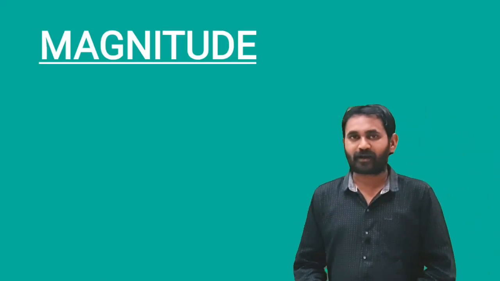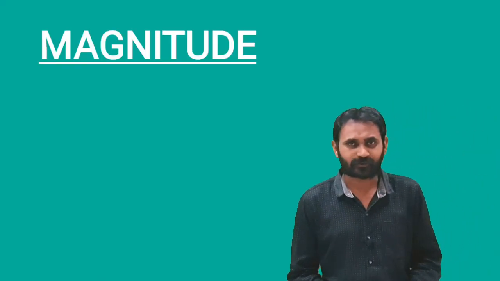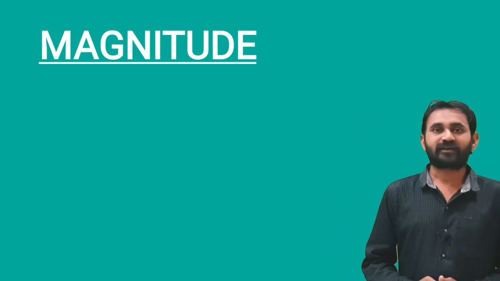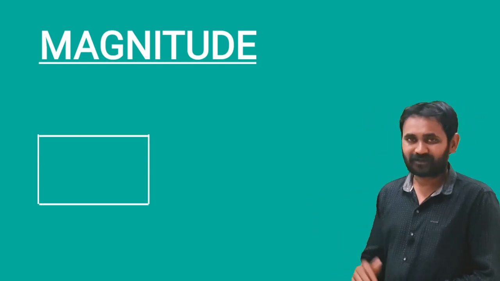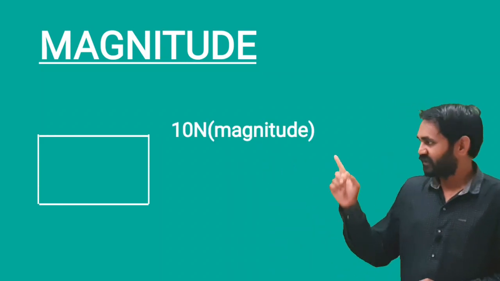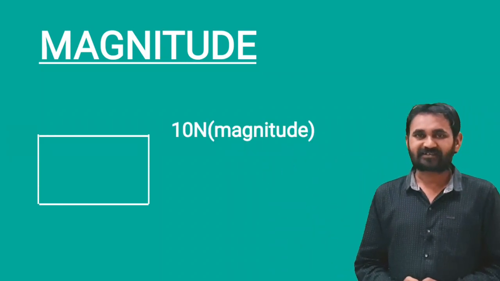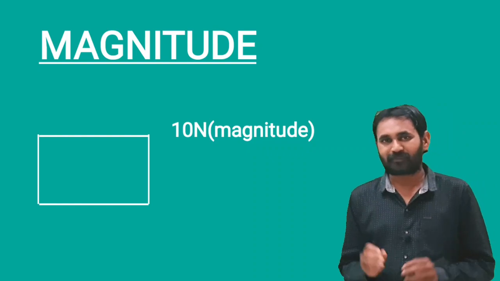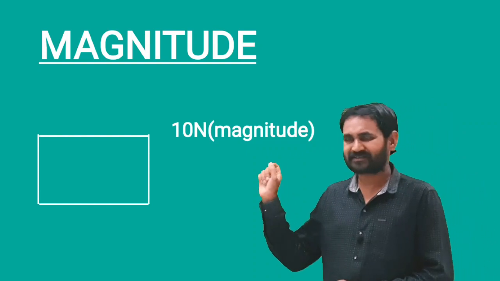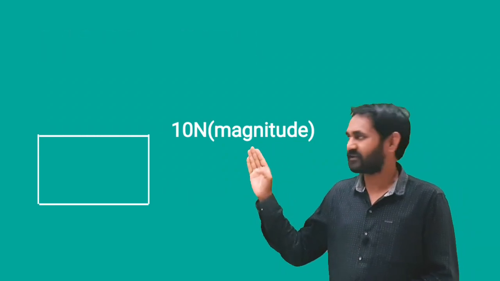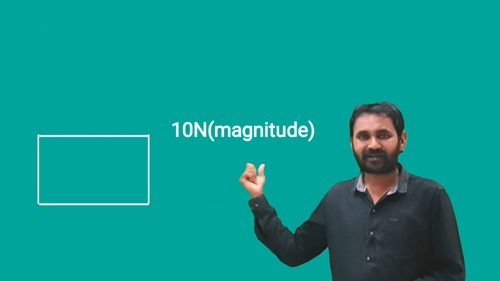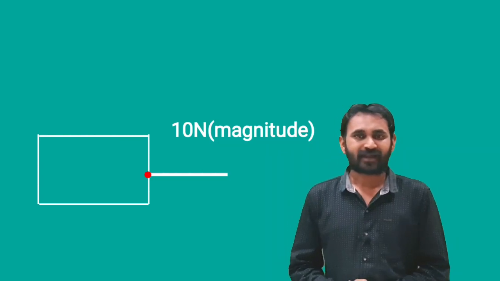Now let's go for magnitude. What is magnitude? It is a physical quantity which consists of a number. For example, in this diagram, 10 newtons indicates the magnitude. Magnitude is nothing but simply a number. That may be 100, that may be 200, that may be 10, that may be 1. The number indicates magnitude.